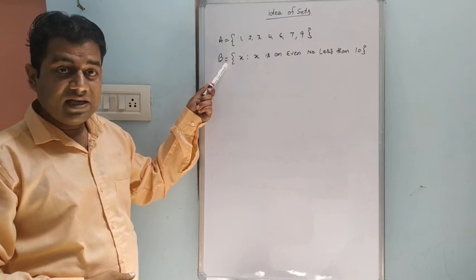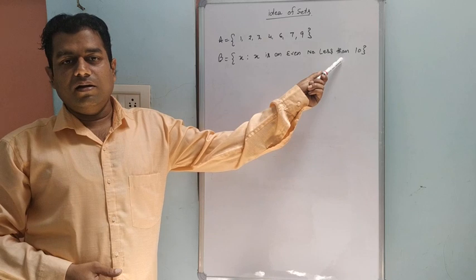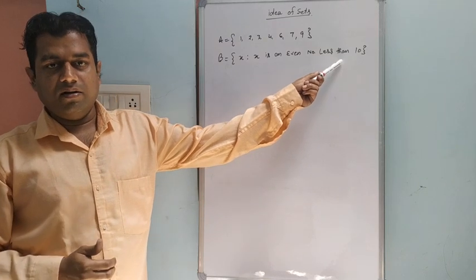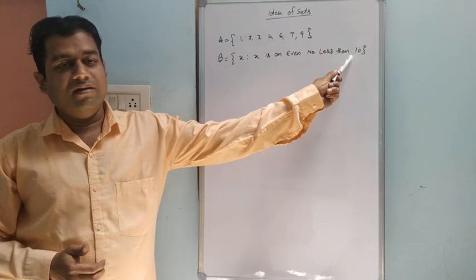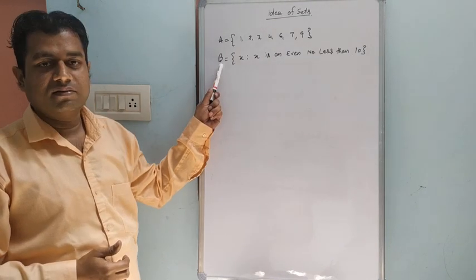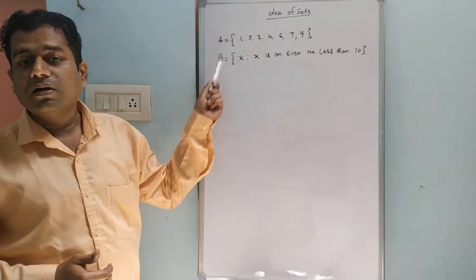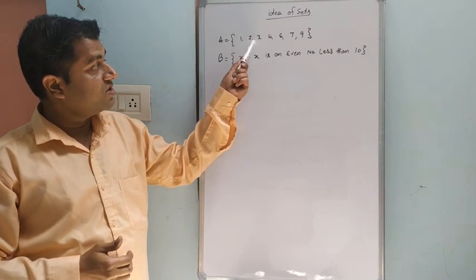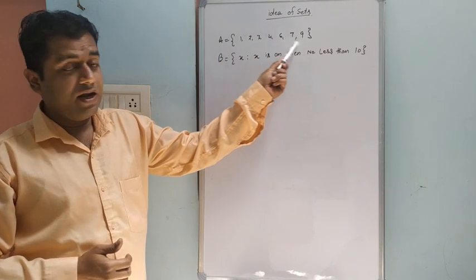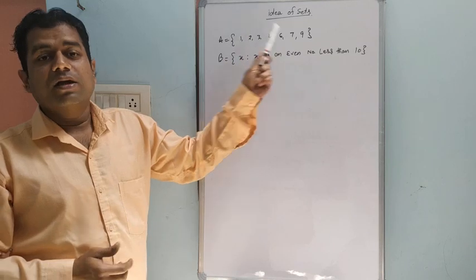Now, when a set is defined by some statement or some mathematical notation, where the element is defined to express the set, that is called the set builder form. And if the elements are distinctly explained, distinctly identified, that is called the roster form.